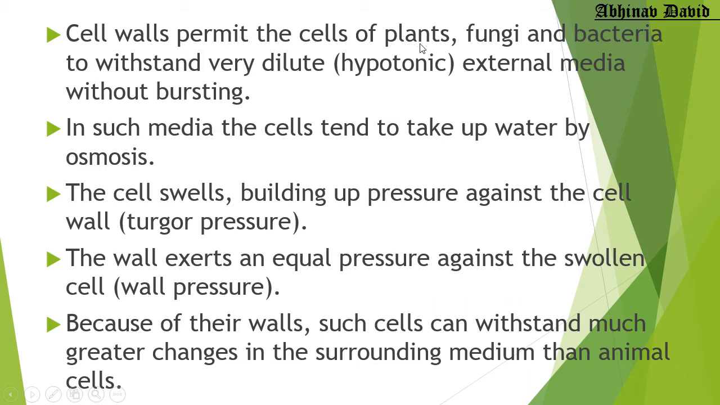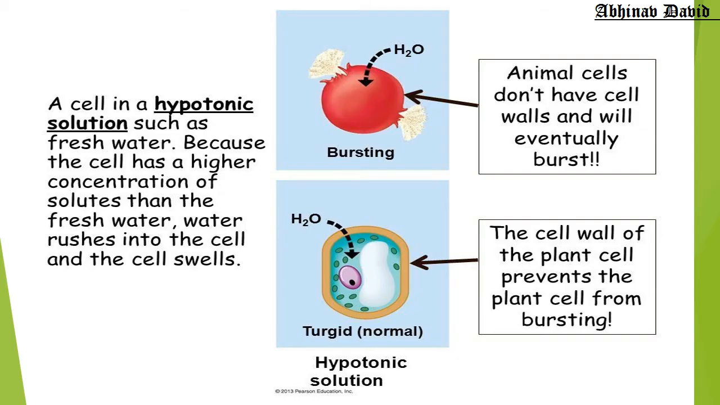I told you plants have a cell wall, fungi have a cell wall, and bacteria also have a cell wall to withstand, which means to remain alive, in very dilute, very dilute means hypotonic external media, without bursting. Now what does this mean? Now let us try to understand this with the help of a diagram. Now let us see the diagram here.